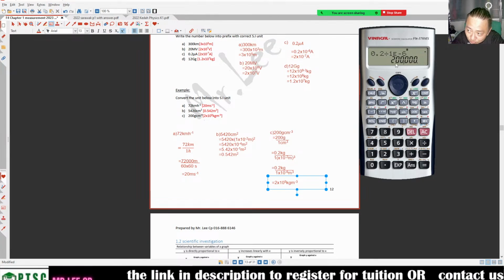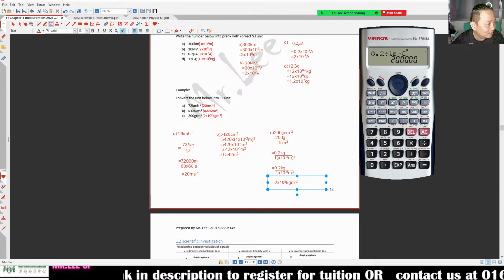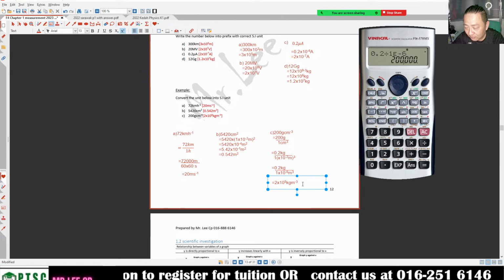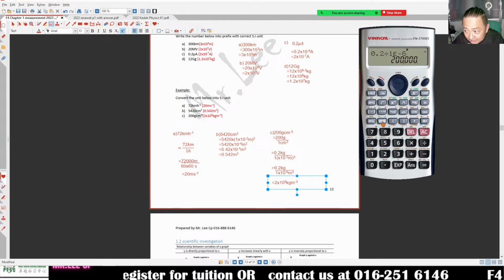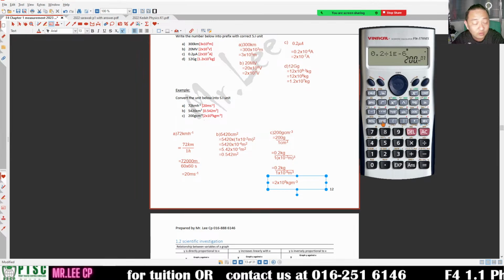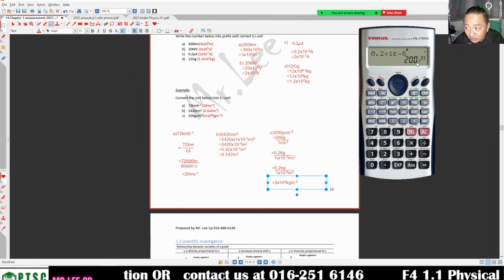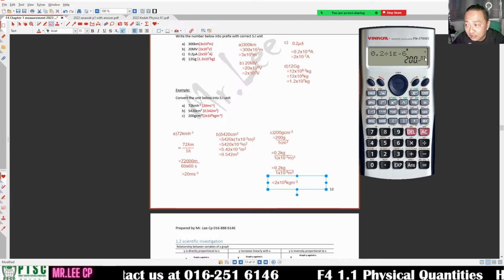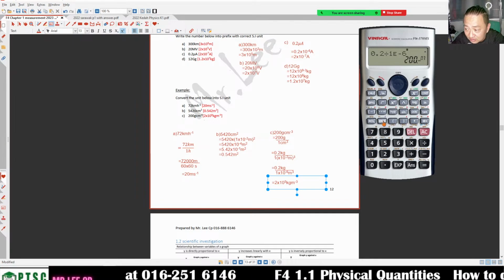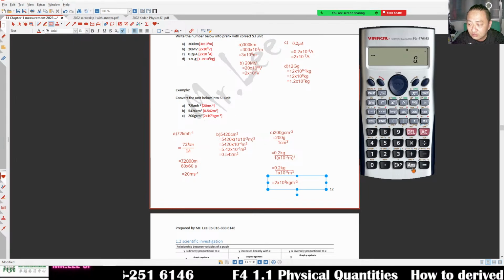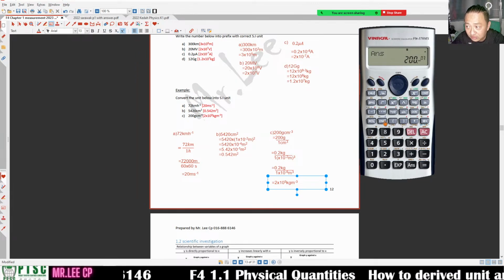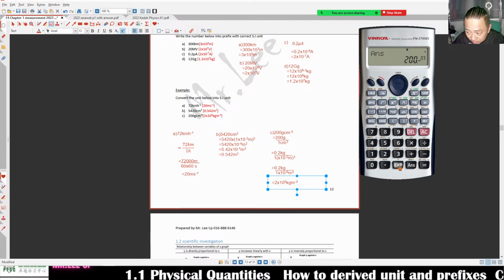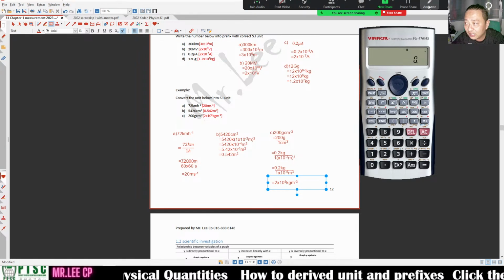Now of course you ask me, how do you see it if it's hard to see? You press this one only 1 time, don't press 2 times. So this one becomes 200 and it gives you 3, 6, 9 and so on, the prefixes. You press the second time, then no. This gives you the engineering term. This is called engineering, so you press exponent.